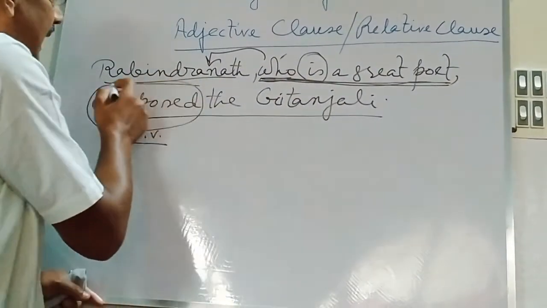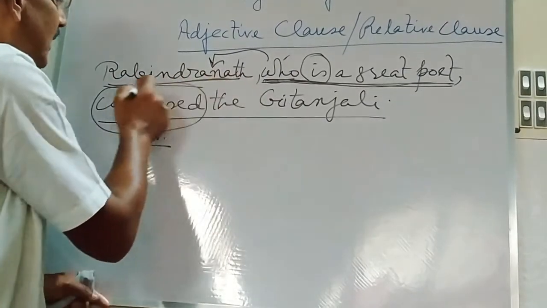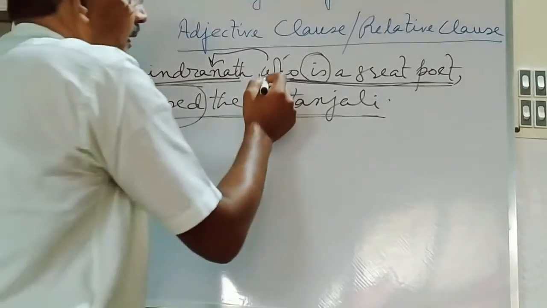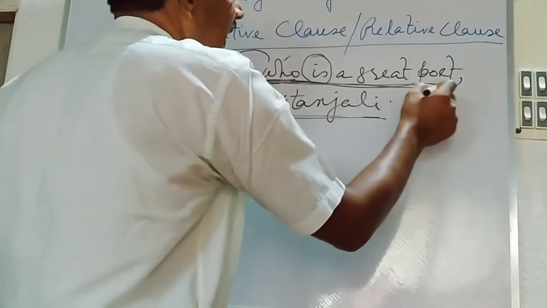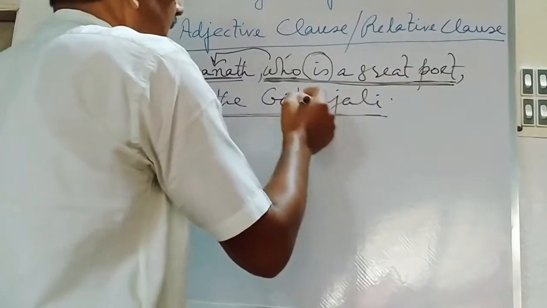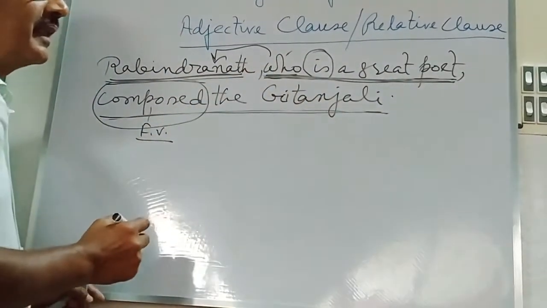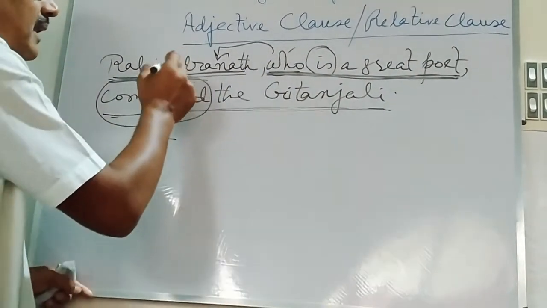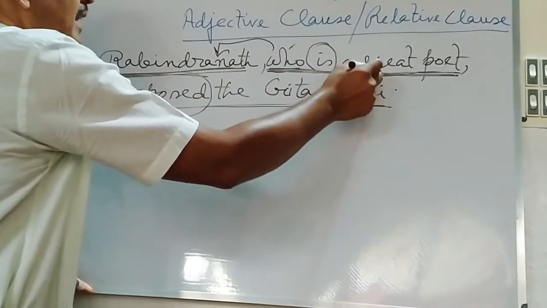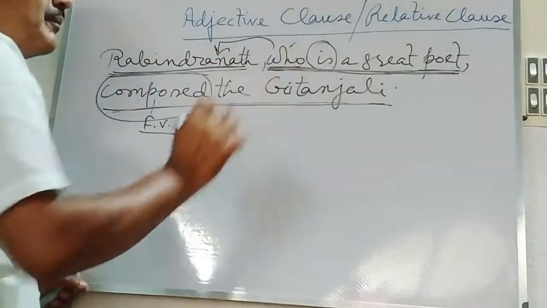Now, as there is only one principal clause, Rabindranath composed the Gitanjali, with one or more than one subordinating clause. Here one subordinating clause is there: who is a great poet. So this is a complex sentence. And here this subordinating clause is described as the adjective clause or relative clause.